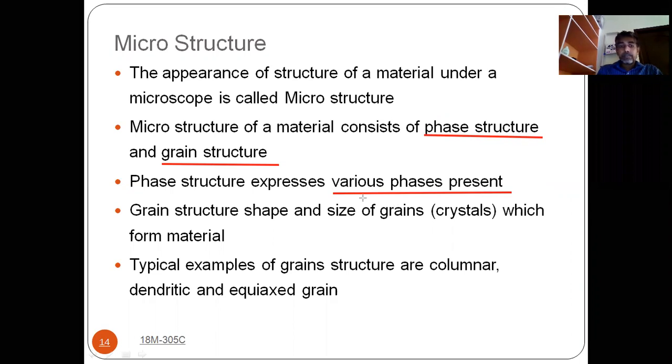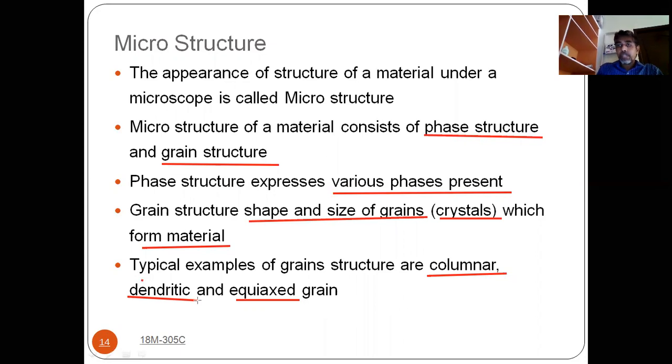We can study that here. And if you see here, grain structure means the shape and size of the grains. Grain structure means how the grains are. What is the shape of that grain and what is the size of that grain? Whether it is a coarse grain or a fine grain, that means whether the grain size is more or less. So you have to study these crystal structures to form the material. Typical examples of grain structures are columnar, dendritic or equiaxed grain structures.